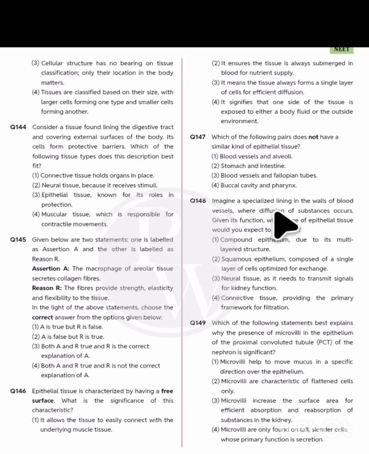148. Imagine a specialized lining like the wall of a blood vessel where diffusion of substances occurs. Diffusion is being asked. Here the function is of the epithelial tissue. What do you expect to find here? Obviously, the diffusion is happening here. So that will be the squamous epithelium composed of a single layer, optimized for exchange.